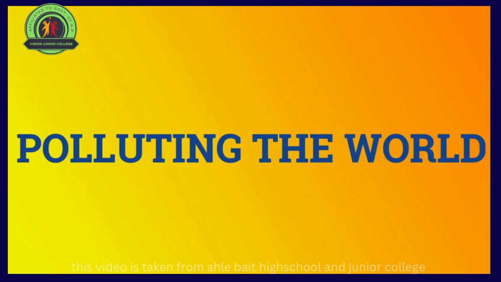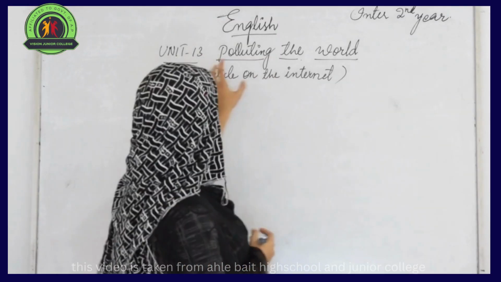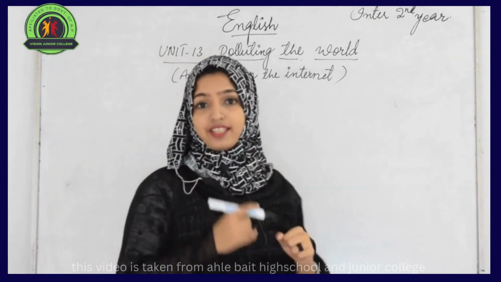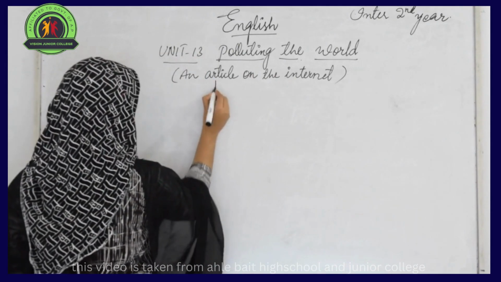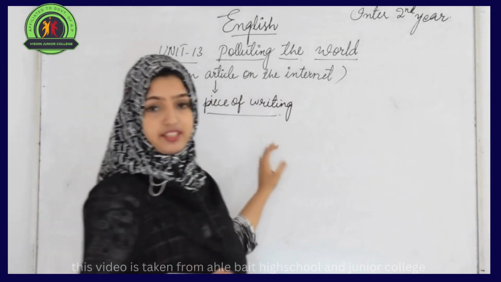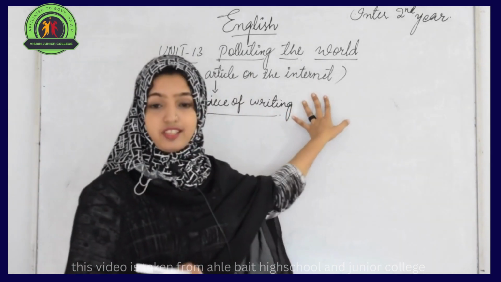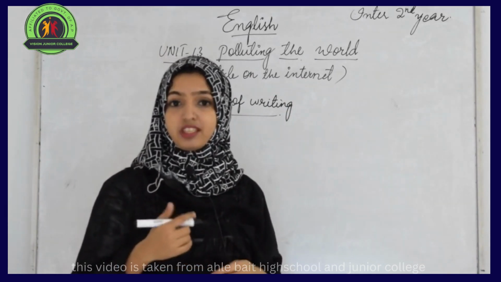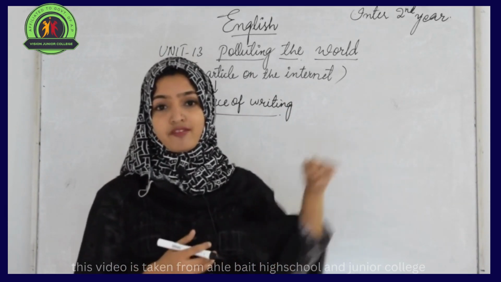The name of the unit is Polluting the World. It is an article on the internet. What's the meaning of article? Article is a piece of writing that has been taken from the internet. That is the reason here the writer is anonymous. Anonymous means we don't know the one who has written this article.